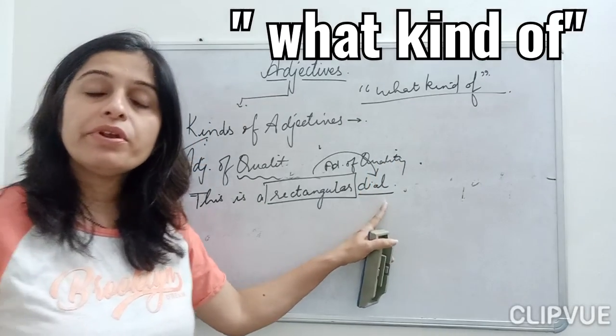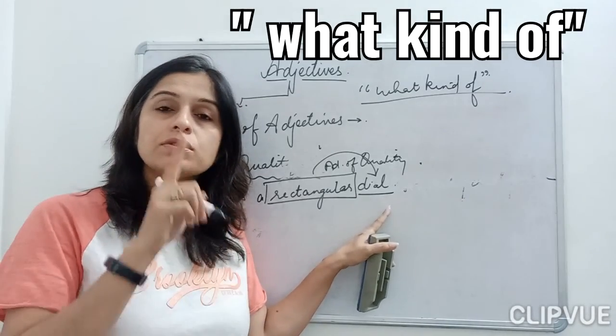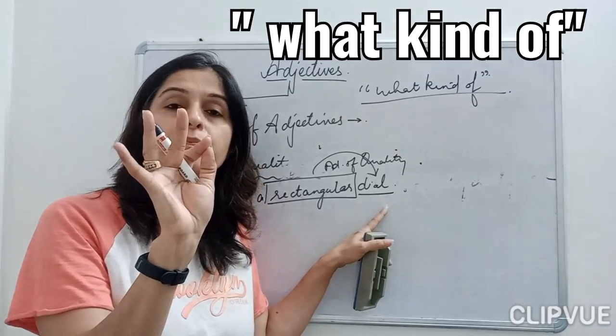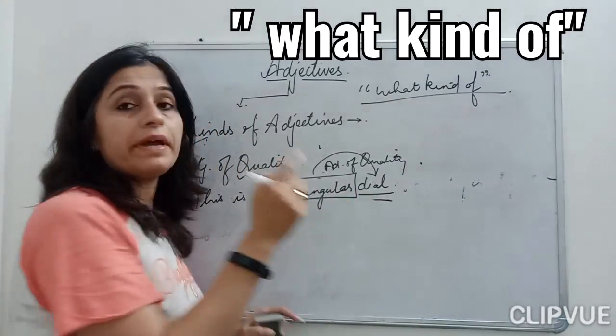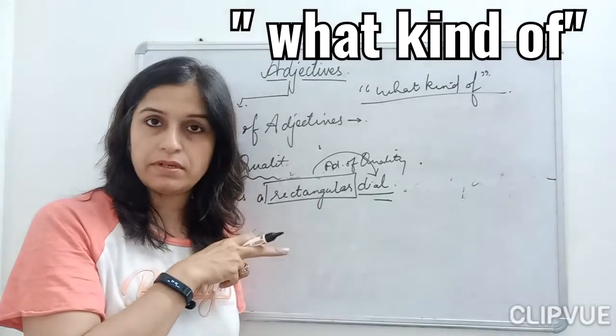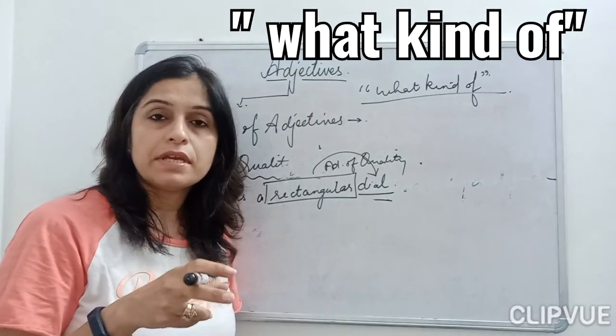As I told you, children, an adjective describes animals, things, places and people. So here my dial is my thing. In the previous example about that man, it was a person. Fine.